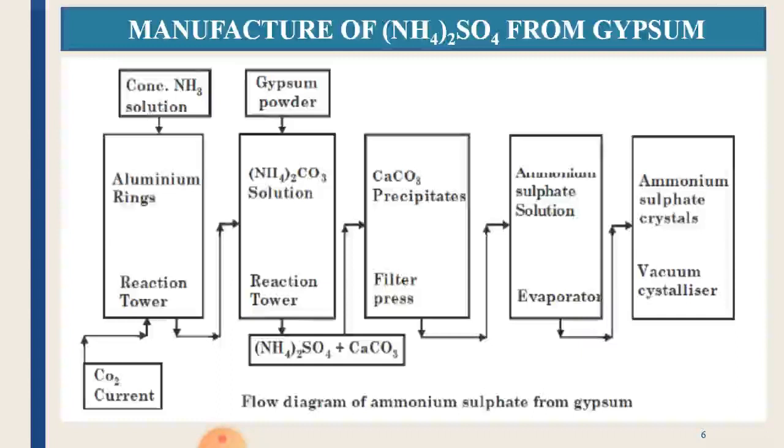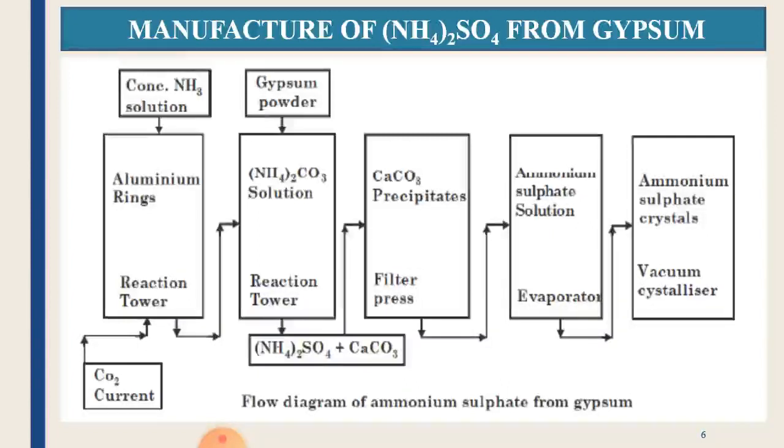The diagram is shown wherein, in reaction tower 1, the concentrated ammonia solution is taken from the top and the carbon dioxide current is passed from the bottom. Here the reaction takes place, giving the formation of liquid ammonium carbonate, the first step. This solution is taken into reaction tower 2, where gypsum powder is fed from the top of the reaction tower. The reaction gives the formation of ammonium sulfate solution along with calcium carbonate precipitate.